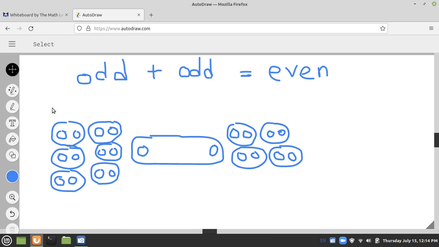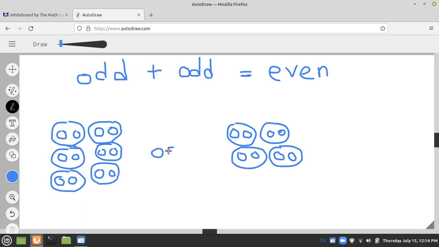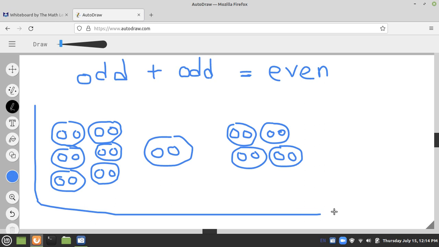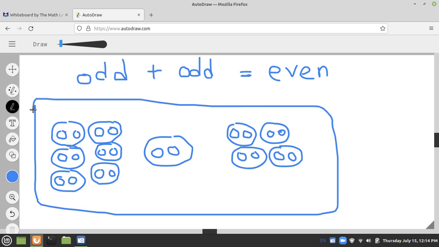So now you can draw it like this. Now the whole combined total is perfectly grouped in twos, paired. So this is an even number. Dear students, if you add two odd numbers, you will get an even number.